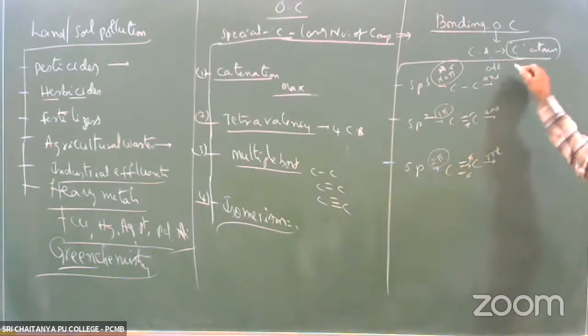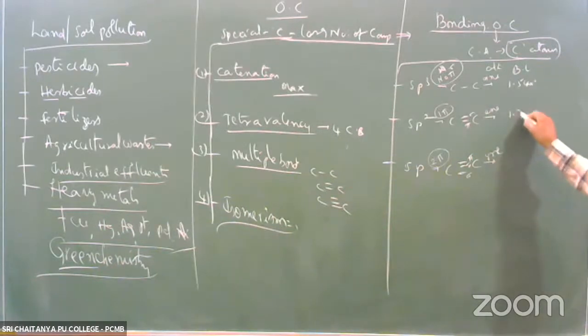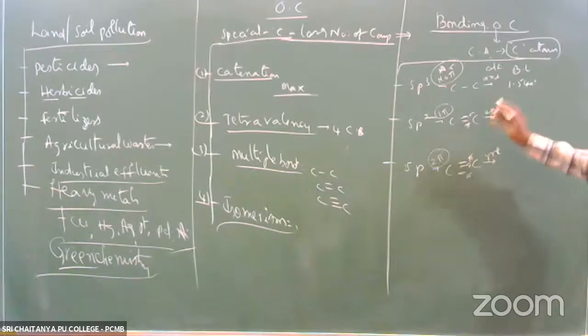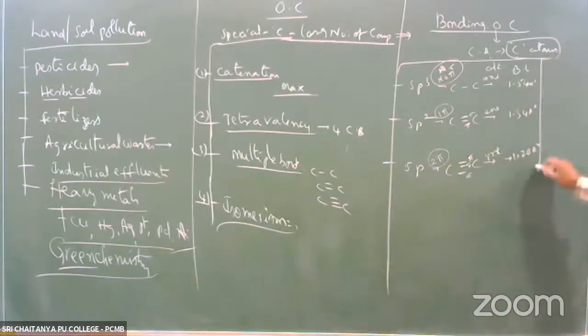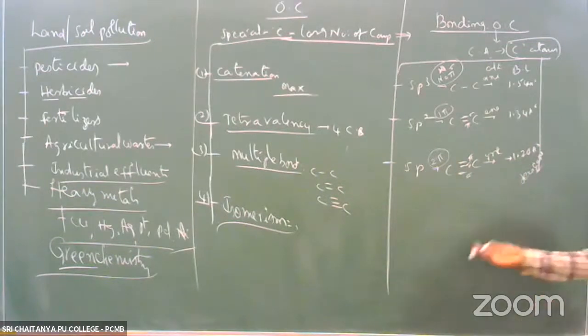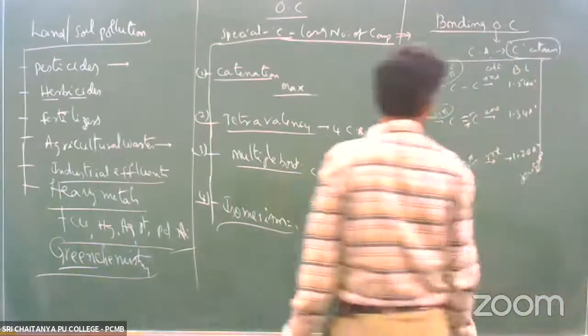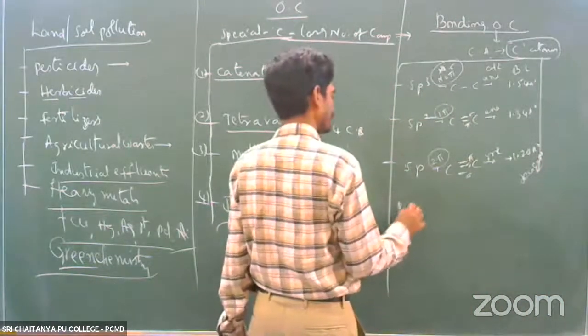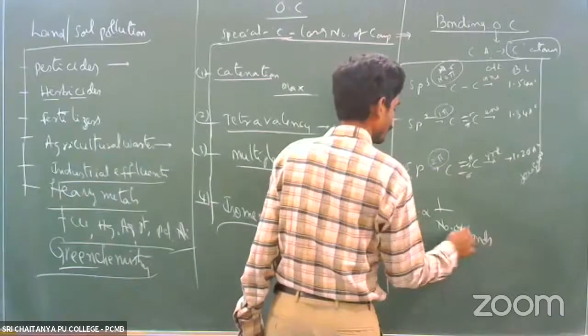Now, with two carbons, where a single bond is there, what is the bond length? It is 1.54 angstroms. Here, where a double bond is present, the bond number increases, so the bond length decreases. It is 1.34 angstroms, and for the triple bond it is 1.20 angstroms. That means going from sp3 to sp, the bond length decreases, because bond length is inversely proportional to the number of bonds. If the number of bonds is more, the bond length is less. So bond length is inversely proportional to the number of bonds, or bond multiplicity.